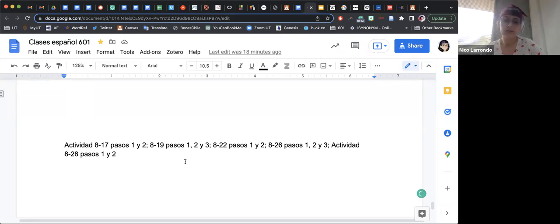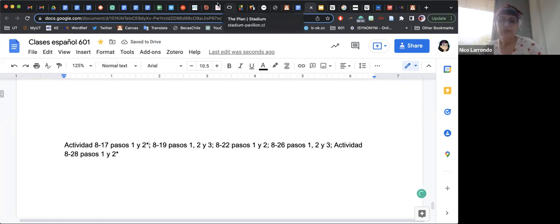So actividad 8:17, 8:19, 8:22, 8:26, and 8:28. 8:28 is really important because this is how the preterite and imperfect part is going to look in exam number 3. Same as pasos, actividad 8:17, pasos 1 y 2. I'm just going to mark them down with asterisks. Very good. See you in a bit, guys.